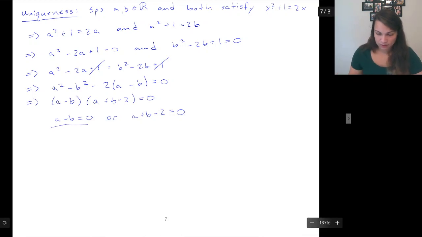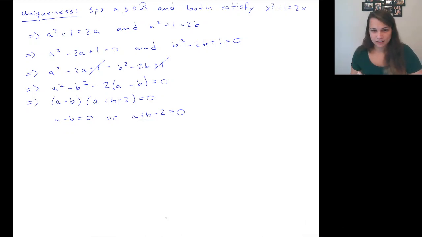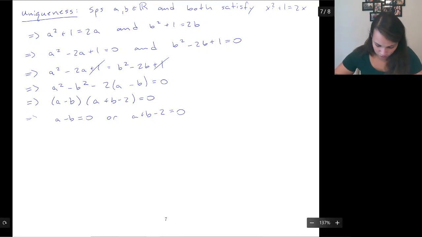So this one, that is obvious that a equals b. This one is just, oh man, that doesn't give us a equals b, does it? So how do we finish the proof at this point? We have to break it into cases. That's what an or means. It means they're not true at the same time. It means one of these things or the other thing is going to happen. And so case 1, a minus b is equal to 0. A equals b, just by moving the b. We're done.